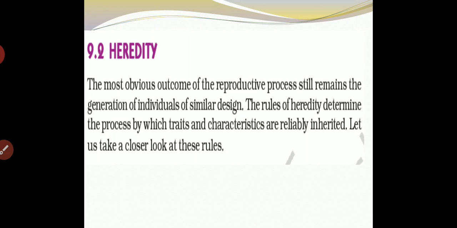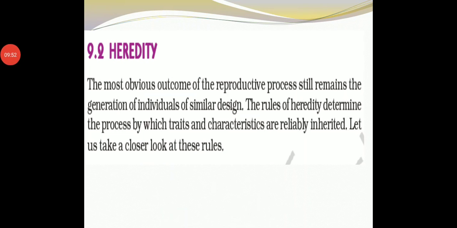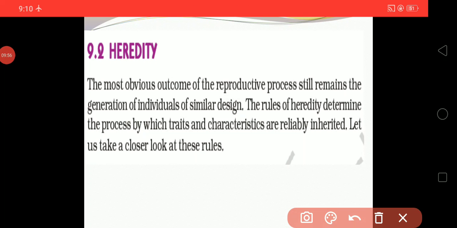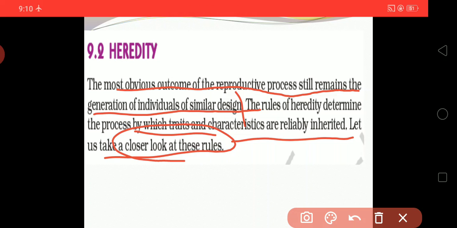Now we will talk about heredity. The most obvious outcome of the reproductive process still remains the generation of individuals of a similar design. The rules of heredity determine the process by which traits and characteristics are reliably inherited. Let us take a closer look at these rules.